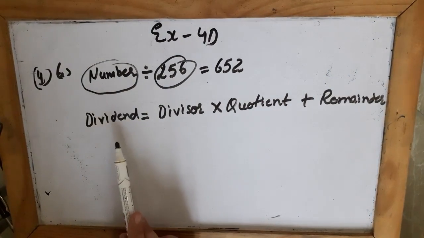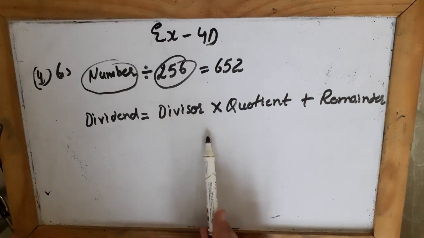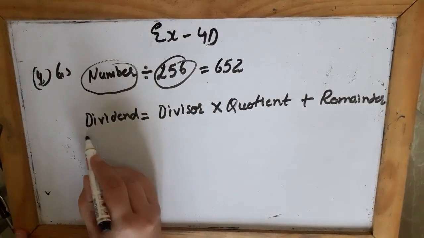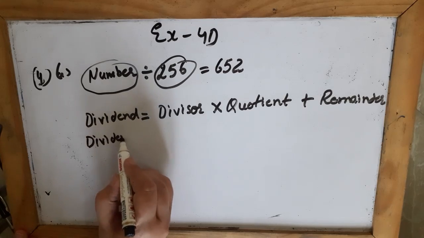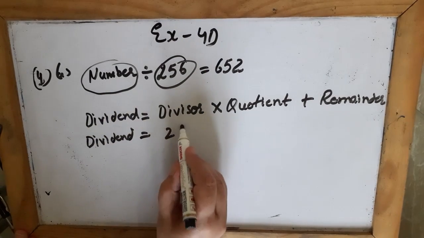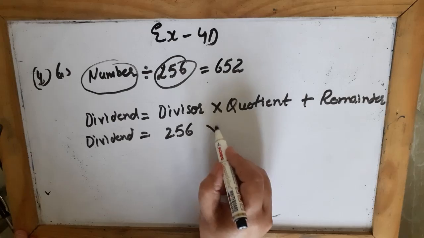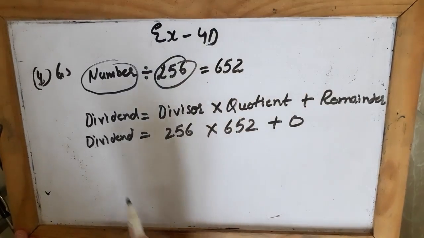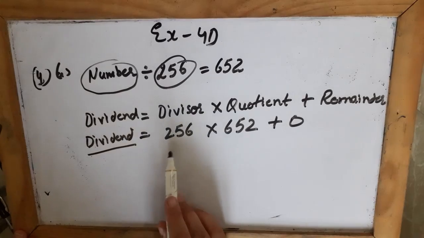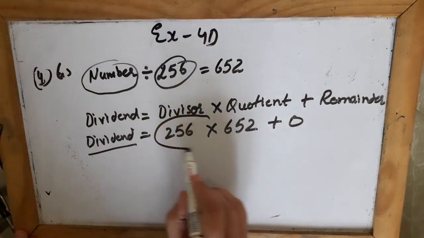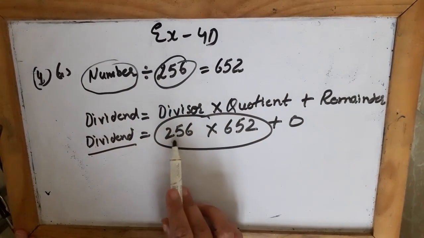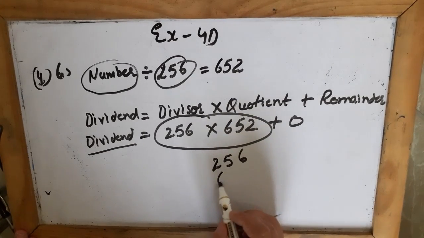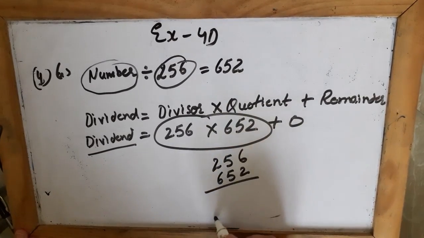Like, how do we find the dividend? Dividend means divisor into quotient plus remainder. So according to this question, I have to find the dividend, and divisor is given 256, quotient is 652, and remainder is 0. So how can I get it? By multiplying these two numbers. 256, if you multiply with 652, you will get the dividend.